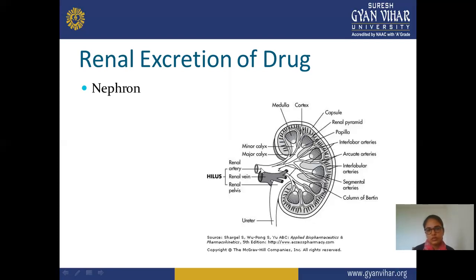It goes through this, and this one is the renal vein. And the renal pelvis is this one, and this is your ureter. So this is the normal structure of the kidney, having different parts.